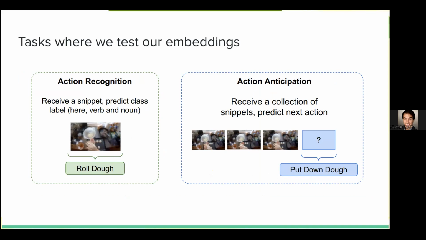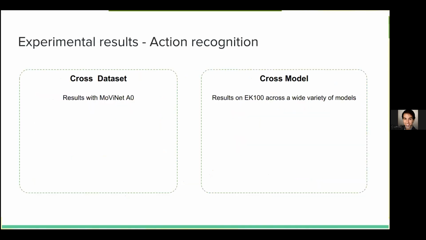In action recognition, we receive a snippet of video. We try to predict a class label, here verbs and nouns, essentially. And in action anticipation, we receive a collection of snippets or the beginning of a video. We need to predict the action that happens after that, given a certain temporal lag.